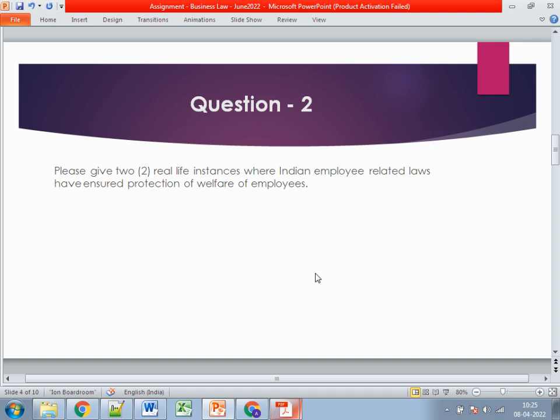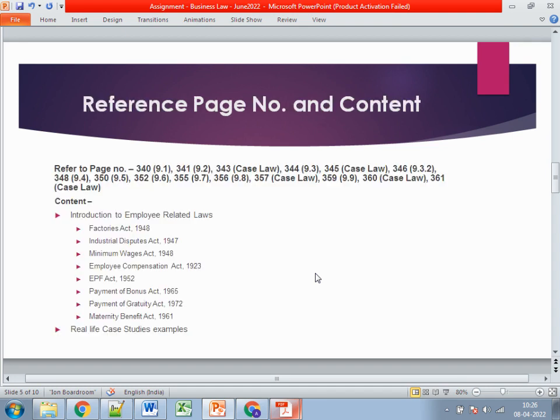Now going to the second question. The second question is: please give two real life instances where Indian employee related acts have ensured the protection of welfare of employees. Firstly, we need to explain a bit about what welfare of employees is, and the different types of acts or laws, and after that explain any two real-time instances. Multiple instances are provided in the book also, so you can refer to any two of them. There is a lot which can be written here.